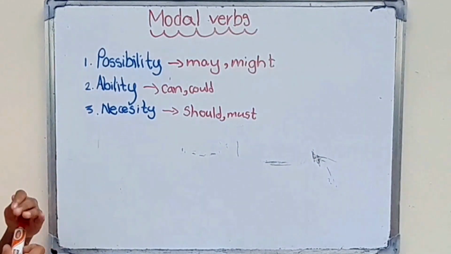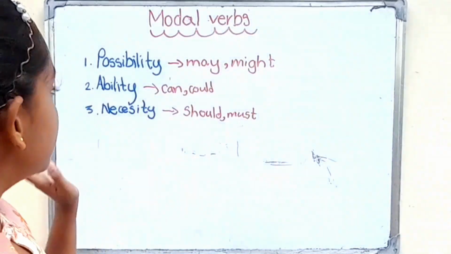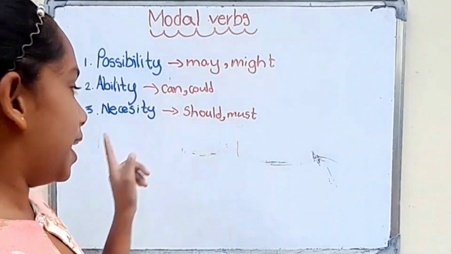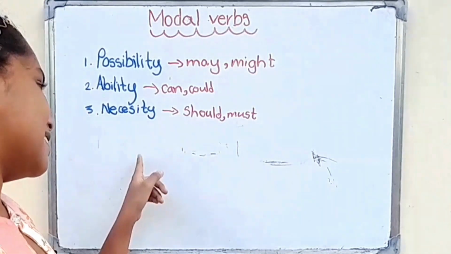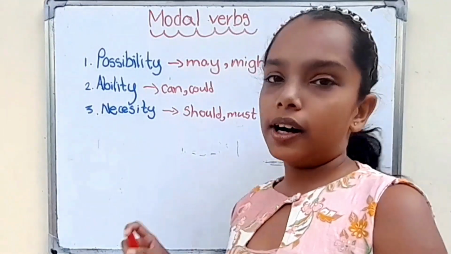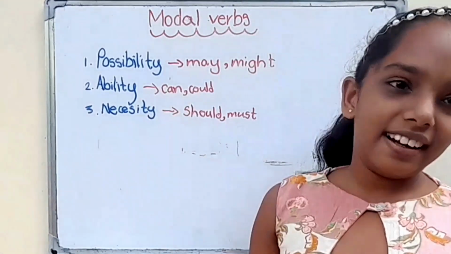What are the words we can use in the possibility category? May and might. And what are the words we can use in the ability category? Can and could. And what are the verbs we can use in the necessity category? Should and must. Now we are going to learn how we can make sentences in these 3 categories.